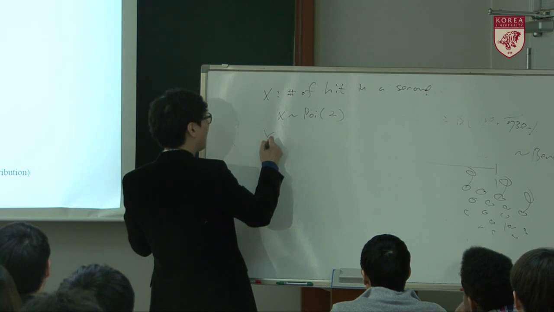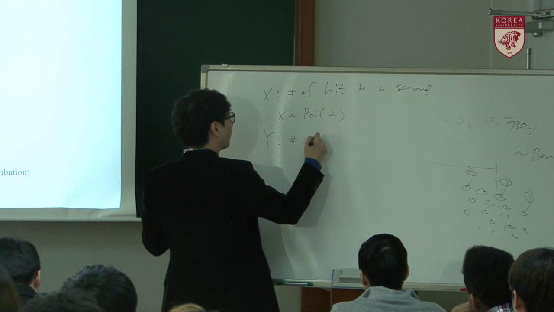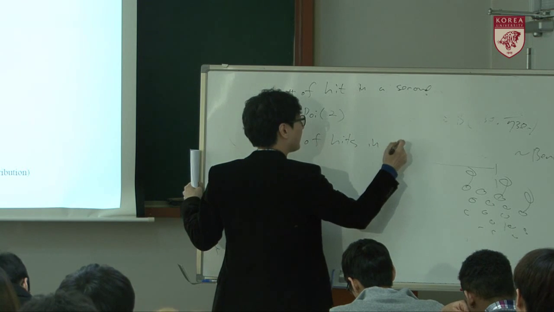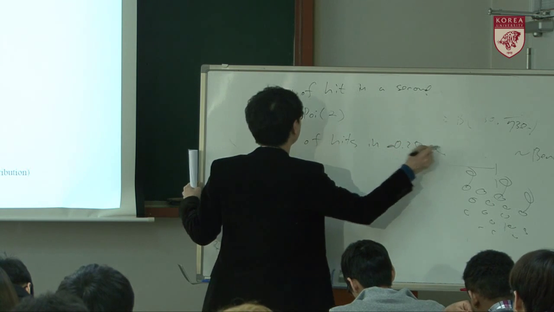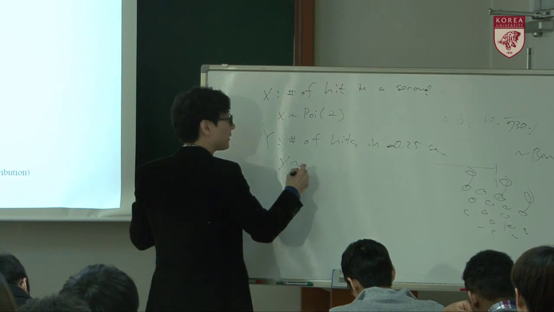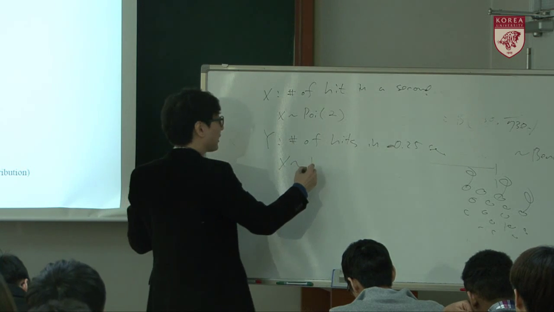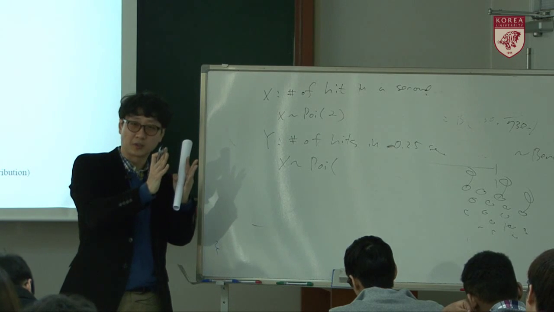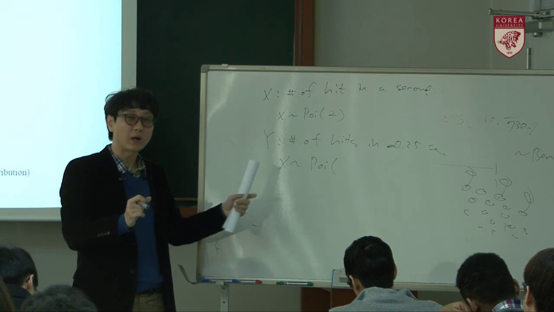Let's think about y as the number of hits in 0.25 seconds. Then y is also a Poisson random variable, because we just shortened the time. Then what is going to be alpha?